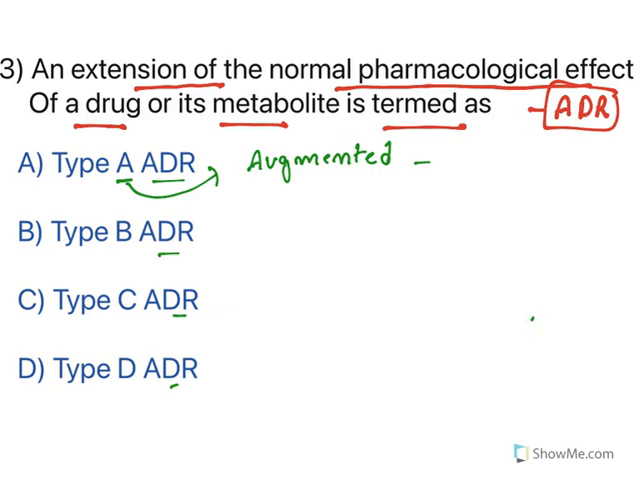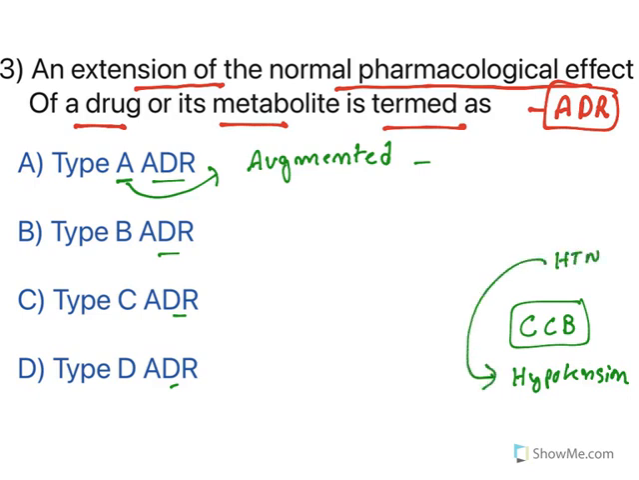Let us understand them. Calcium channel blockers are there. What is one of the major side effects? Hypotension. Now, what is the use of calcium channel blockers? They block calcium channels, so they try to reduce hypertension. In that process, they may also cause hypotension. So this is an extension of its mechanism of action. That is what is causing the side effect, and they are known as augmented, right?